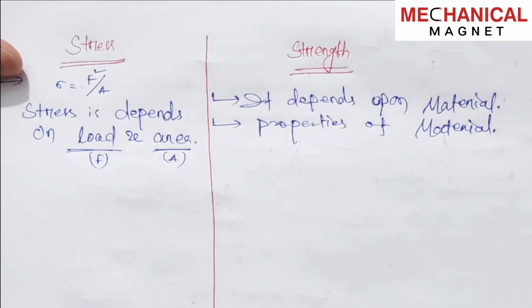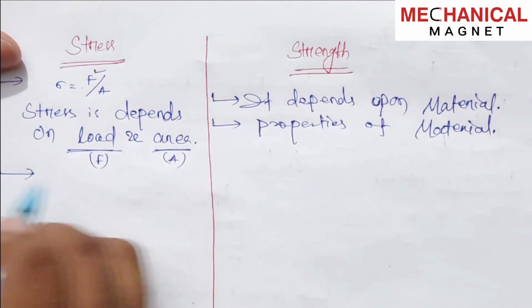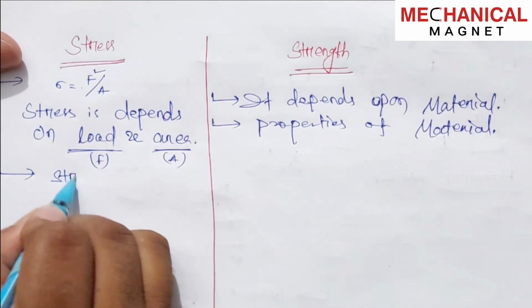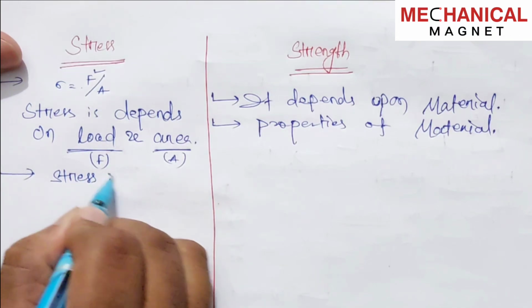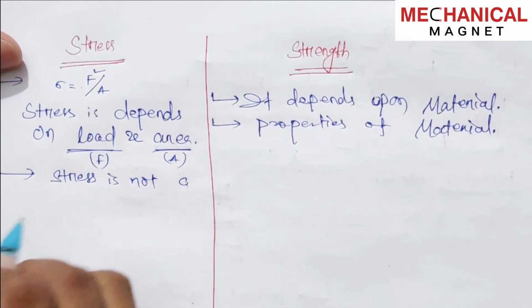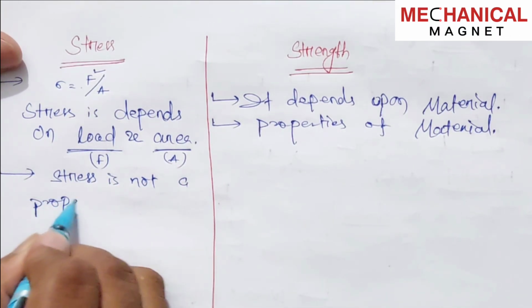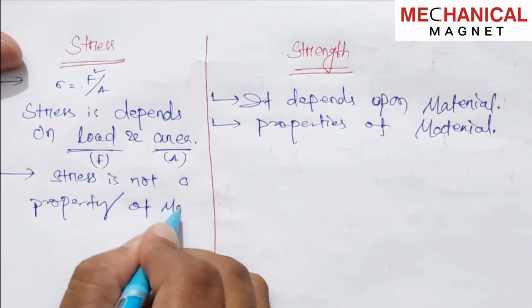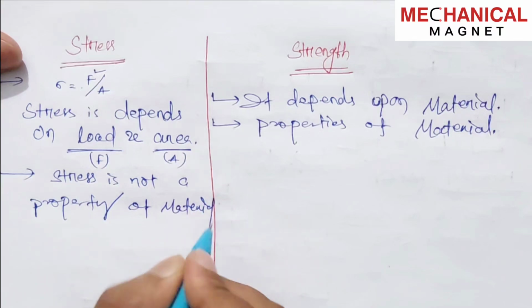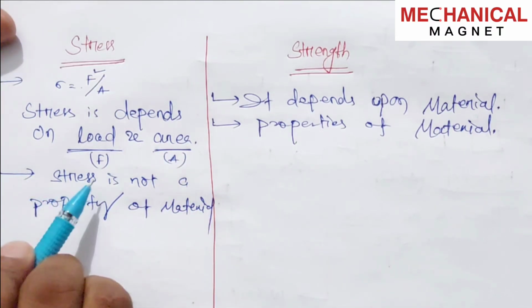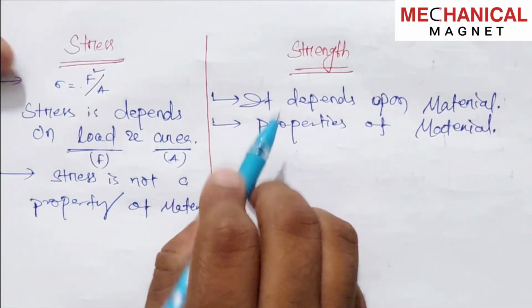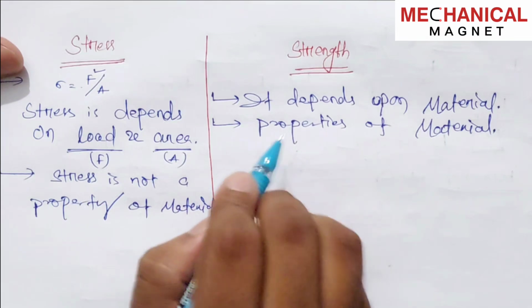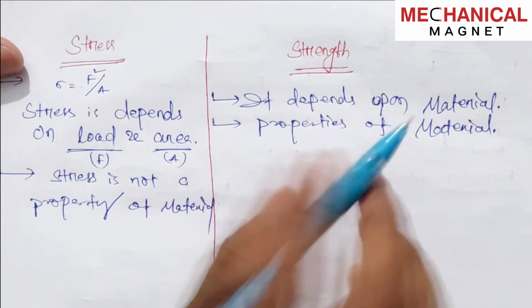What kind of properties the material has, it depends upon that. So here we can say stress is not a property of material. So here the second point is stress is not a property of material, but strength is a property of a material. Okay, it is a property of a material.